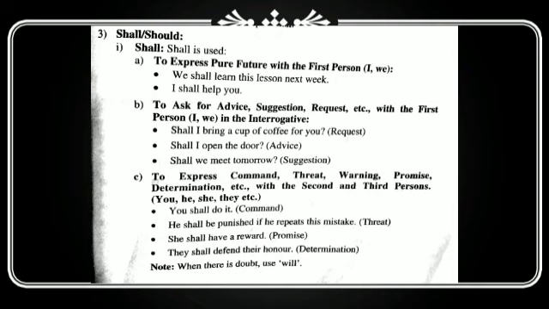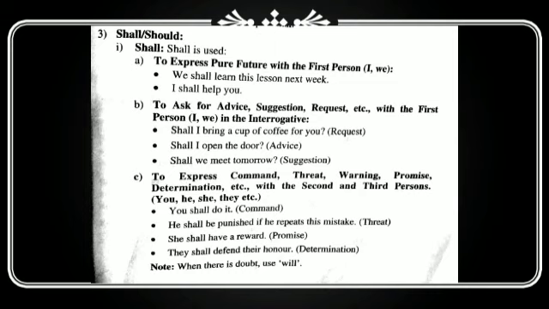It shows suggestion. C. To express command, threat, warning, promise, determination, etc. with the second and third persons, you, he, she, they, etc. Some examples are here. You shall do it. It shows command.